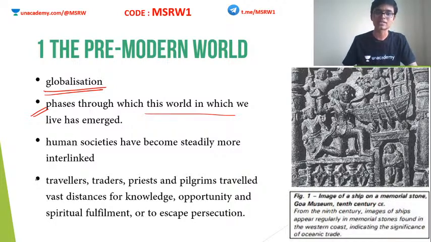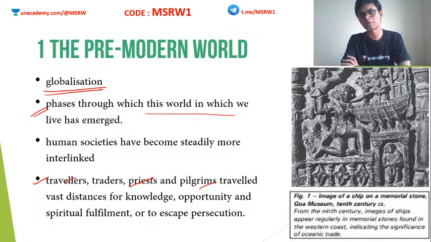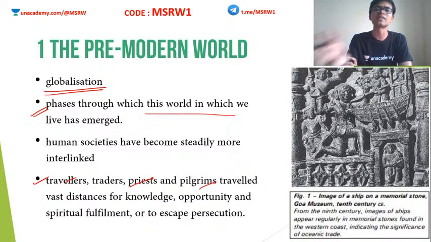Travelers, traders, priests, pilgrims, etc. traveled vast distances for various purposes: for acquiring knowledge, for looking for job opportunities, for spiritual fulfillment. For example, Buddhist monks used to travel all across Asia spreading Buddhism. Similarly, travelers like Hiuen Tsang and Fa-Hien came from China to India to learn Buddhism.